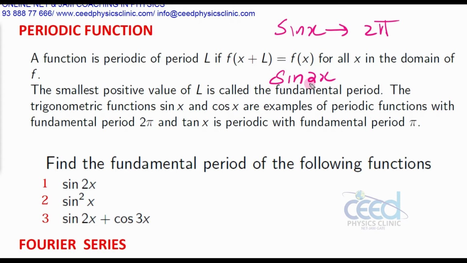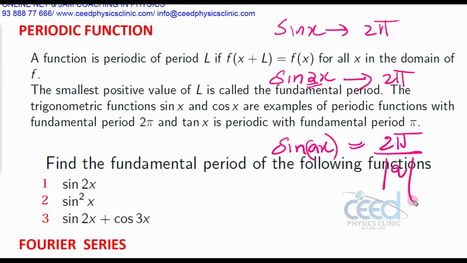If you multiply a coefficient here, then you have to divide the sine function's period by this coefficient. If sin ax is your function, then the sin x period is 2 pi, divided by the mod of this coefficient. So this is the period.